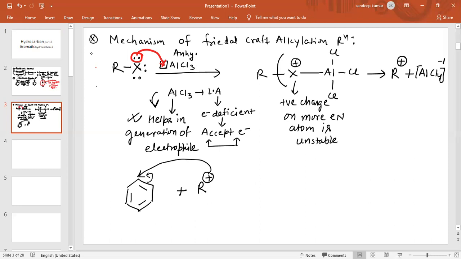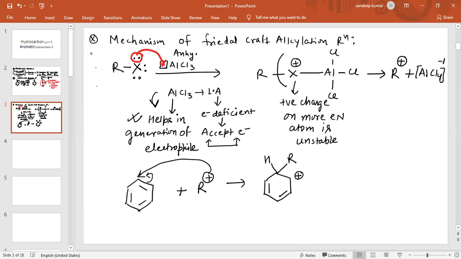Now the intermediate formed in this case is this carbocation having a positive charge, and hydrogen is available on this carbon, also R is attached. The rest will remain the same.